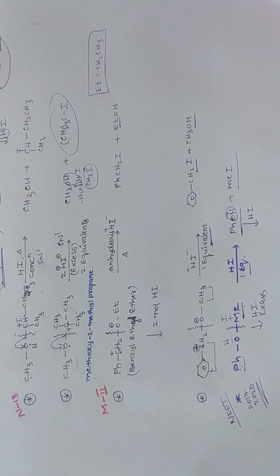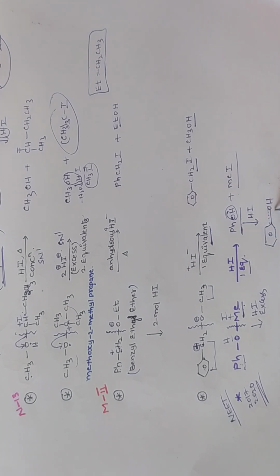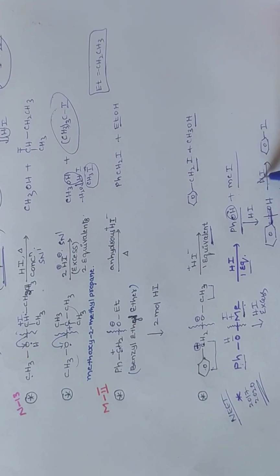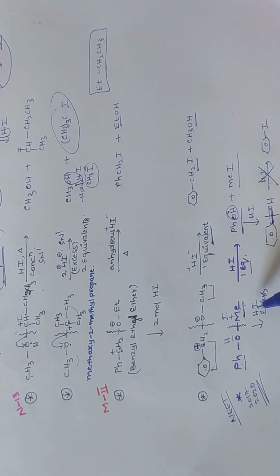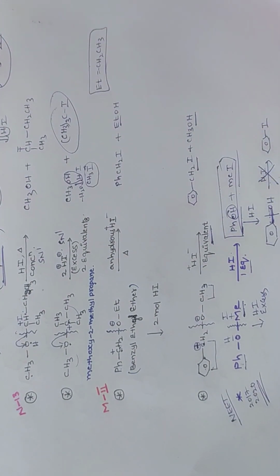The carbon oxygen bond in phenol is a very strong bond, and one more thing is it has a partial double bond. So therefore this bond is very strong and cannot be broken. Cannot be broken means cannot be substituted. So this won't be formed. Therefore, whether reacting with 1 mole of HI or with excess HI, the answer is this only, because phenol does not react with HI.